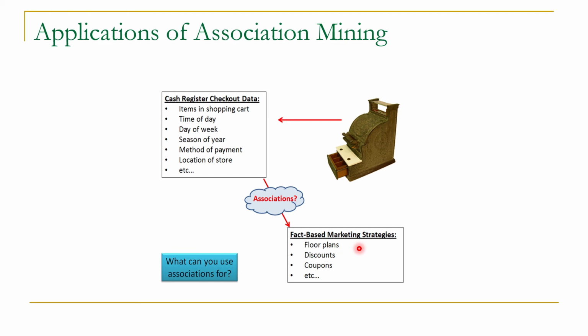We can analyze how items are related together, how the sale of item X is related with the sale of item Y, and by using this information we can plan our stores in a better way. We can decide the place of individual items in the store, we can decide about discounts and coupons, and we can also decide what items should be put together in a combo. So association mining has a lot of importance from a business point of view.